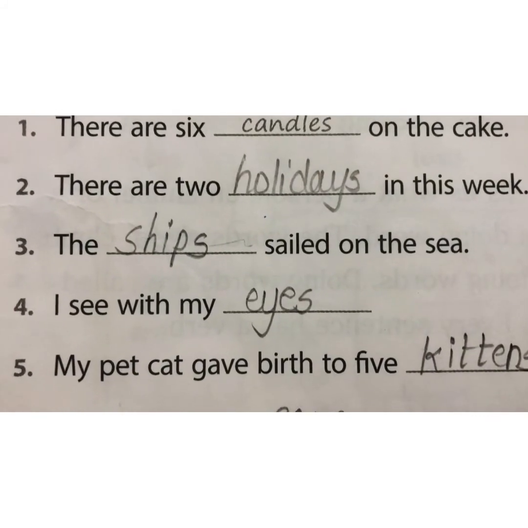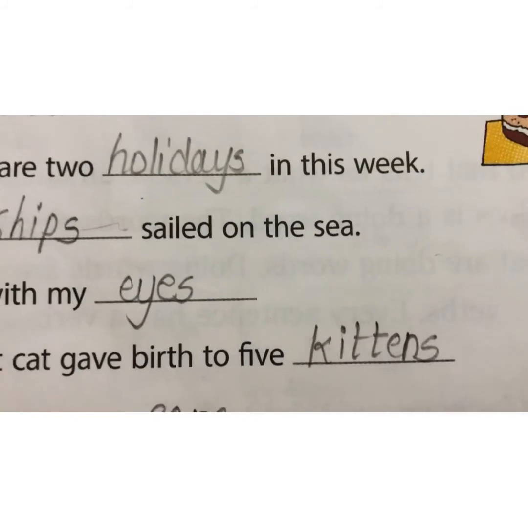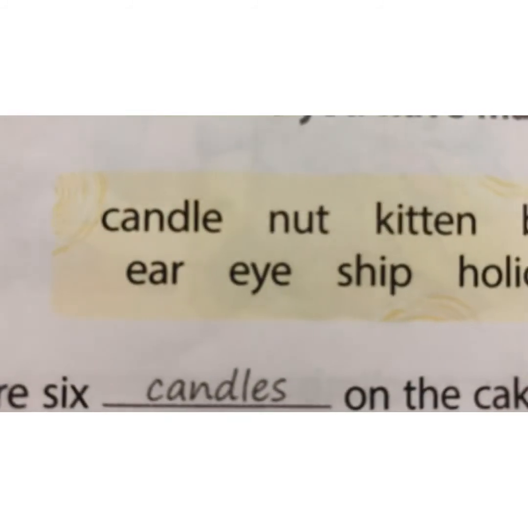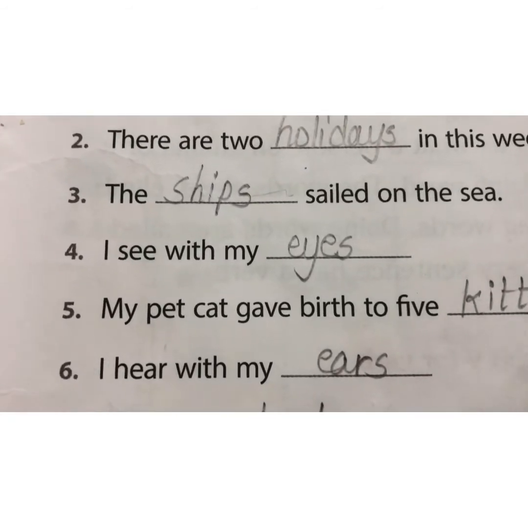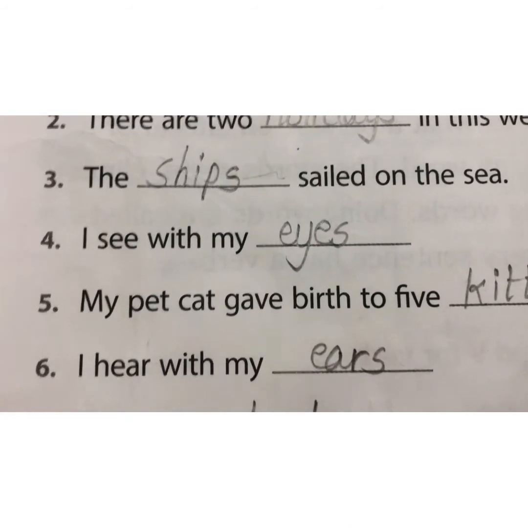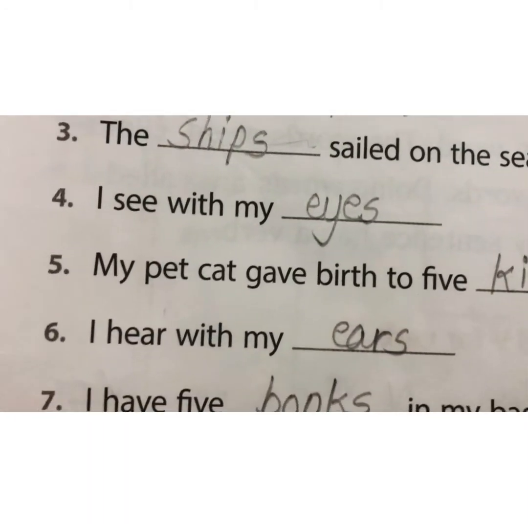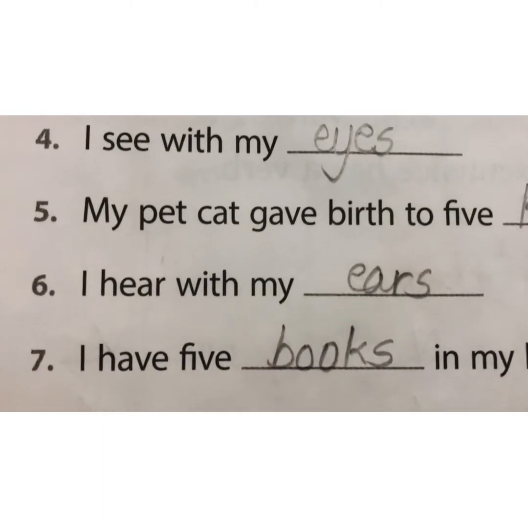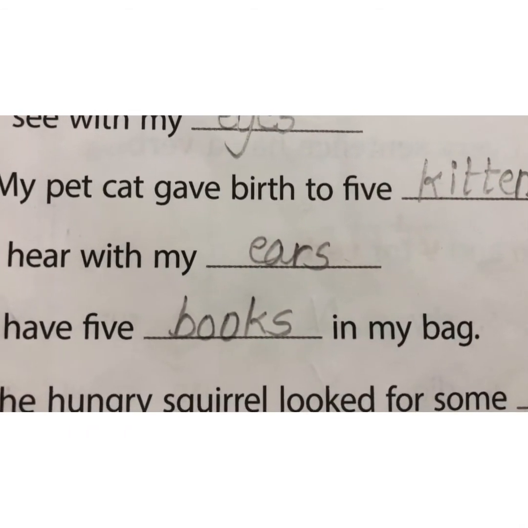Fifth, my pet cat gave birth to 5 kittens. 5 kittens. Sixth, I hear with my ears. We hear with our ears. Seventh, I have 5 books in my bag.